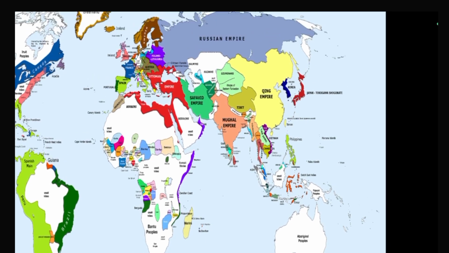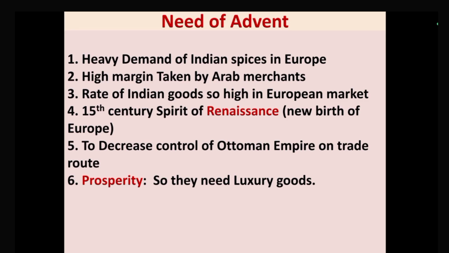Okay, so firstly we have to think about the need of advent. The heavy demand for Indian spice in the European market. I hope you are aware that in the European land there was no spice production. So for that reason they were totally dependent on India and nearby countries. Secondly, the high margin taken by the Arab merchants. When this trade happened through the Arab countries, they took a high benefit. So for that reason the cost of Indian goods, especially spice, was very high in the European market.